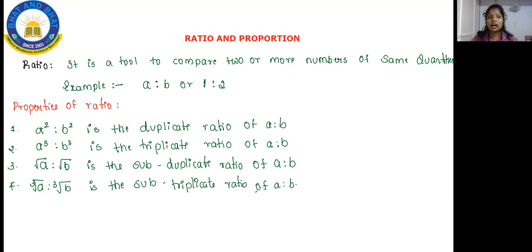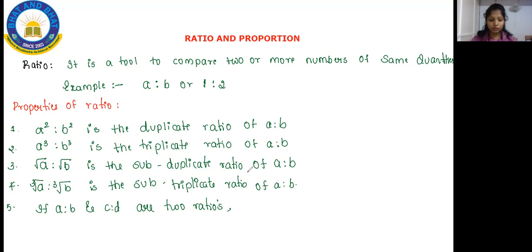So these are the 4 main properties, and the last property is here. Have a look. If A is to B and C is to D are two ratios, that means this is your one ratio, this is your another ratio.